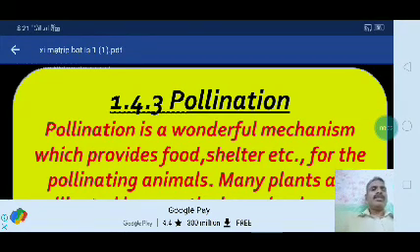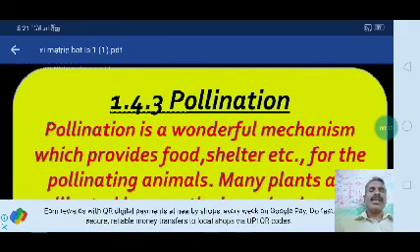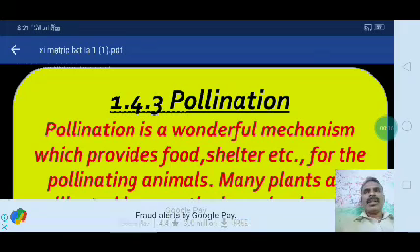Okay, good morning students. Today's concept is the first lesson, 1.4.3, pollination. What do we mean by pollination? What are the concepts based upon pollination? What are the types of pollination? Pollination is a wonderful mechanism.